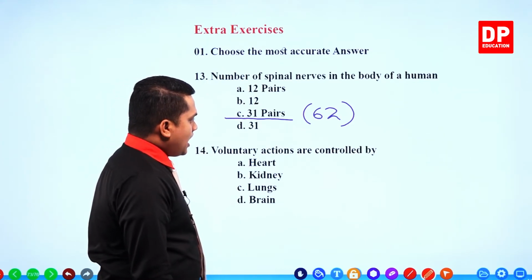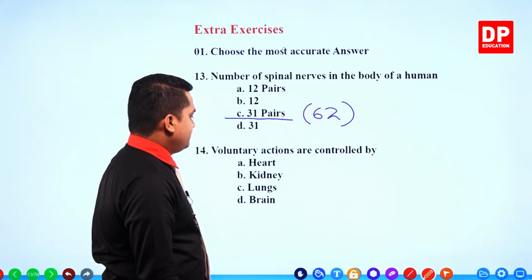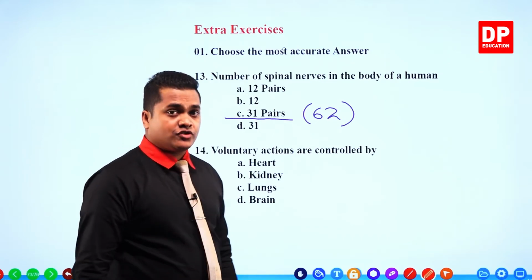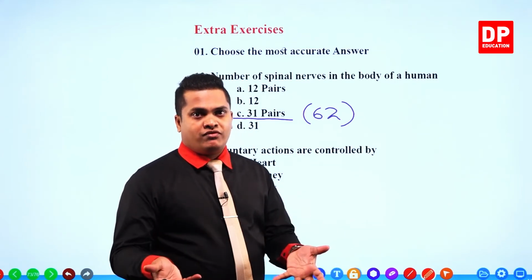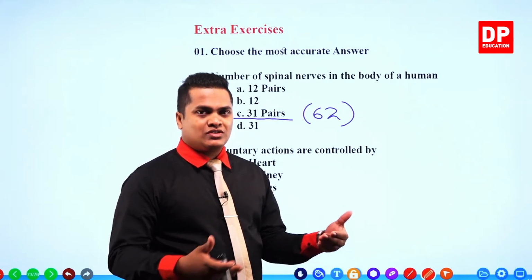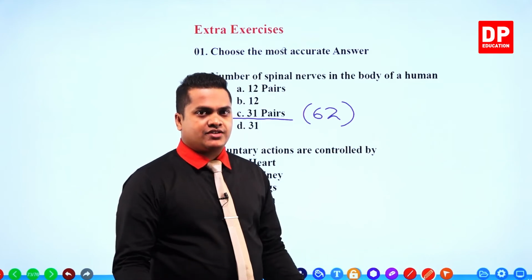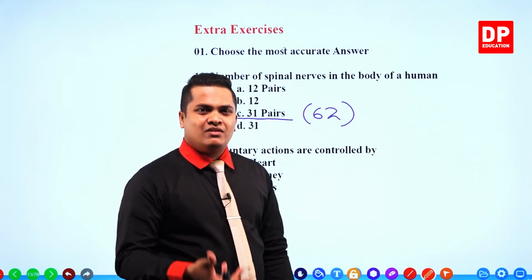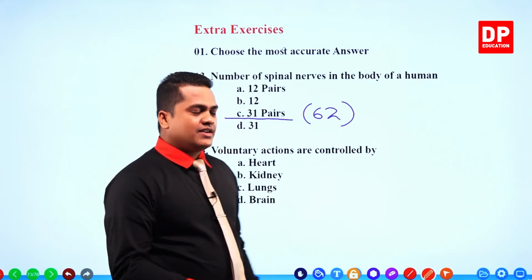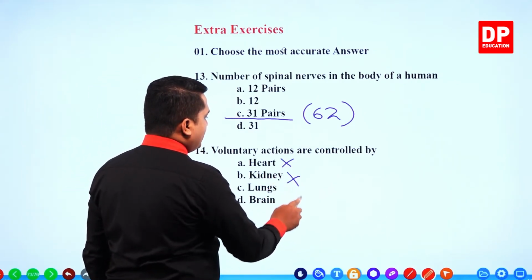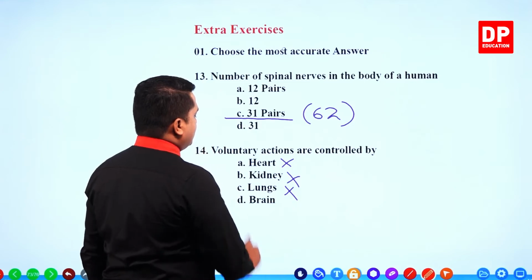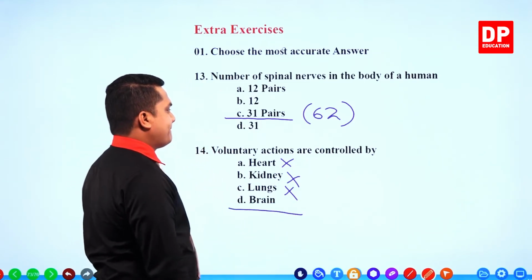Voluntary actions are controlled by... This means that by thinking, we can move our arm. So those actions are voluntary actions. We are thinking from our brain, no? So my dear children, the answer for this question is not the heart, not the kidney, not our lungs, but the brain.